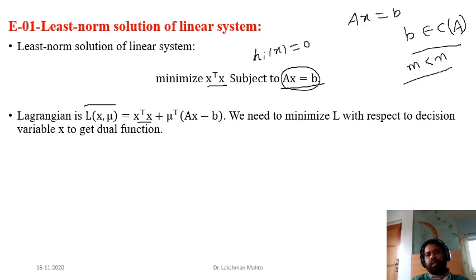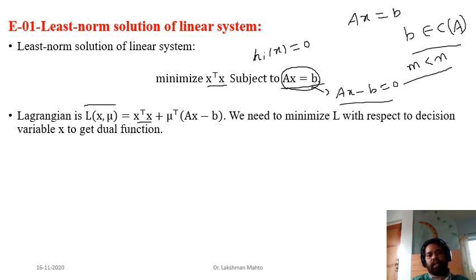So that's why this condition can equivalently be translated into this form, where Ax equal to b just implies that Ax minus b equal to 0. So both are equivalent, I think. There is not much difference. So this is the equality constraint, and both represent the same equality constraint.